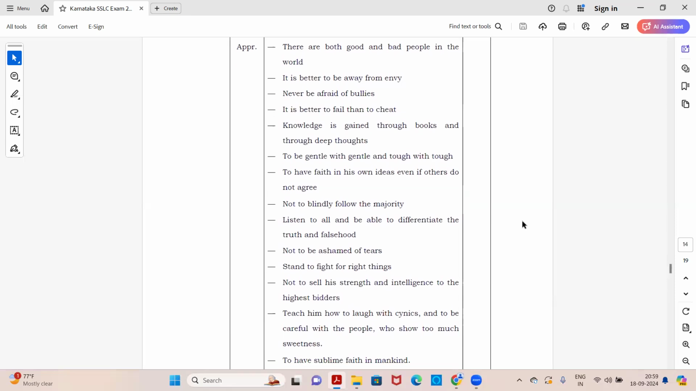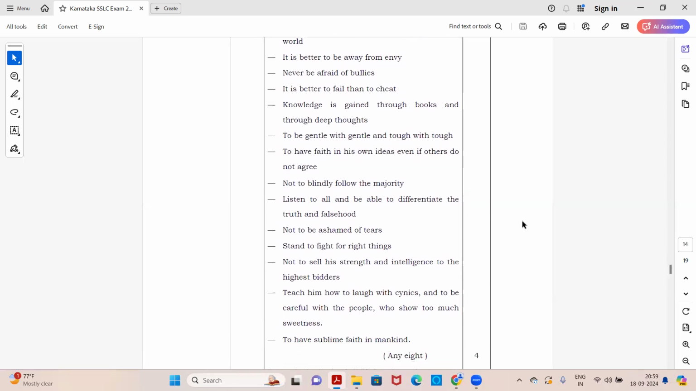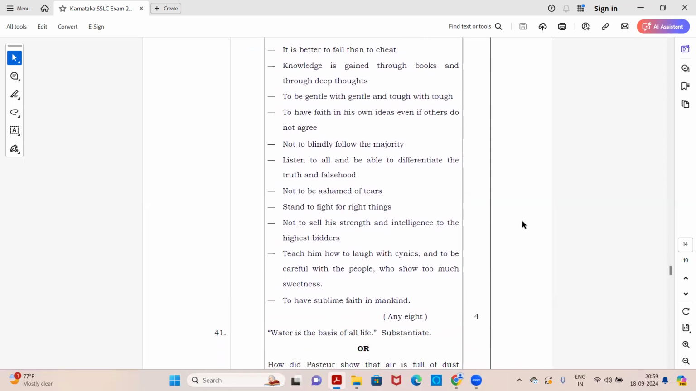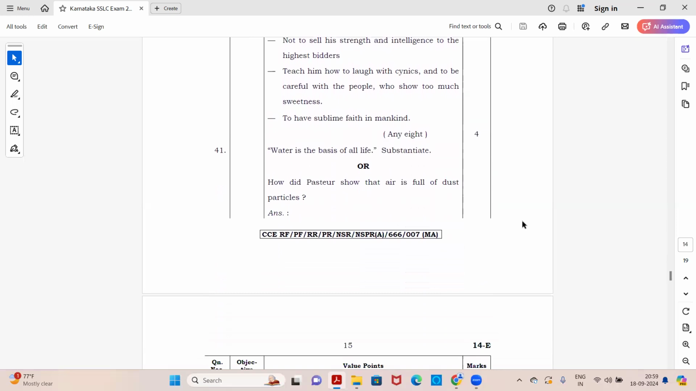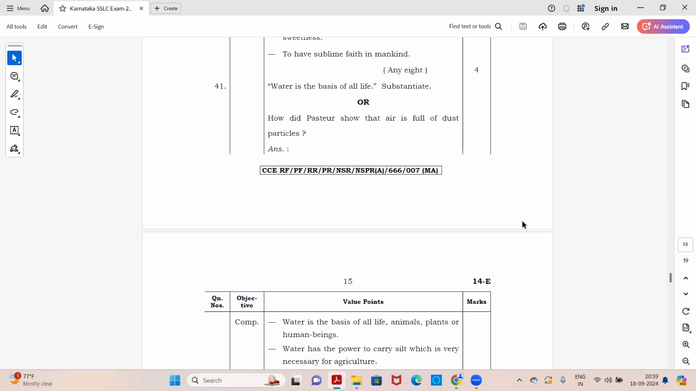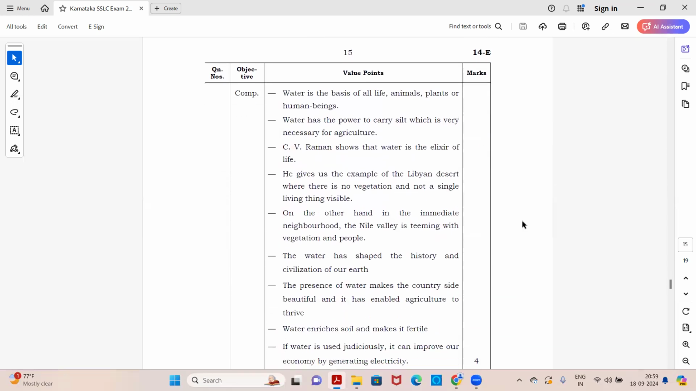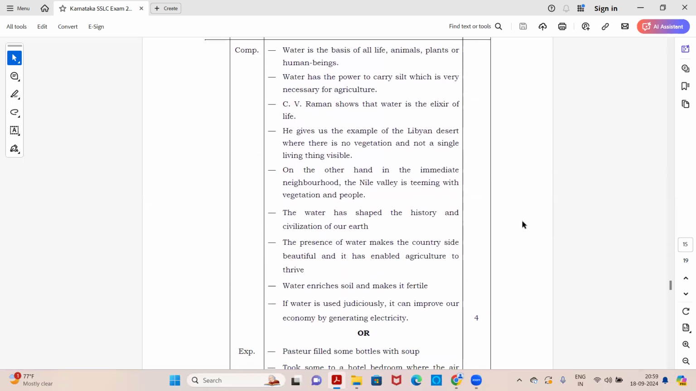So you can pause the video here again and go through the points so that you can remember them. Similarly, in the next question, you have an option as well. Like you have 2 questions, whichever you know, you can attempt. Water is the basis of all life, substantiate. Or how did Pasteur show that air is full of dust particles? Again, I'll scroll the key points. You can pause the video and have a look at it.